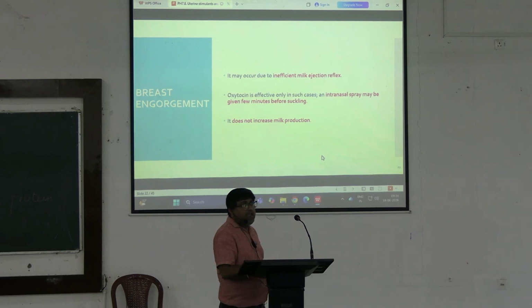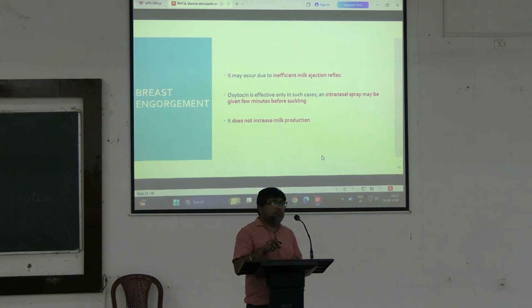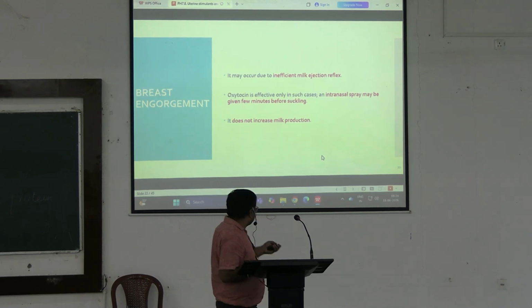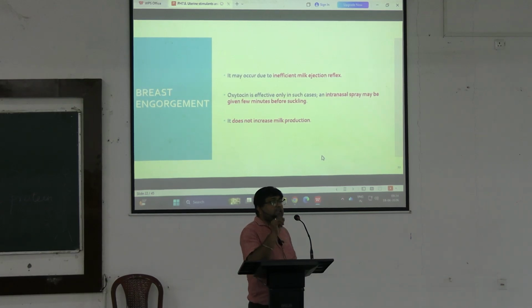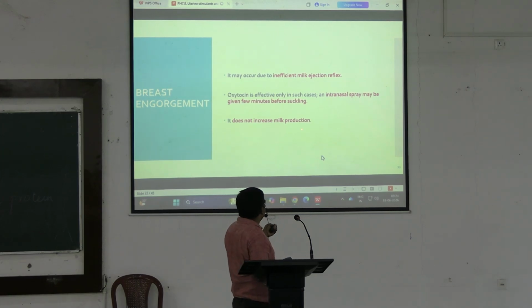Coming to breast engorgement, oxytocin, as discussed previously, is helpful in inefficient milk ejection reflex and is used via an intranasal spray given a few minutes before suckling.